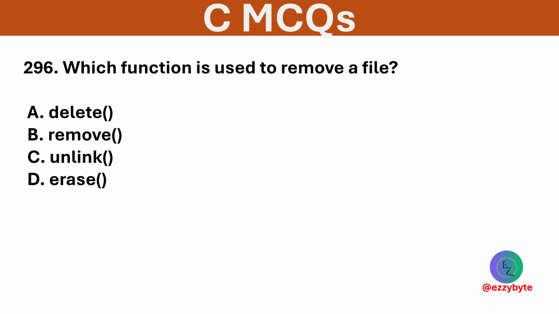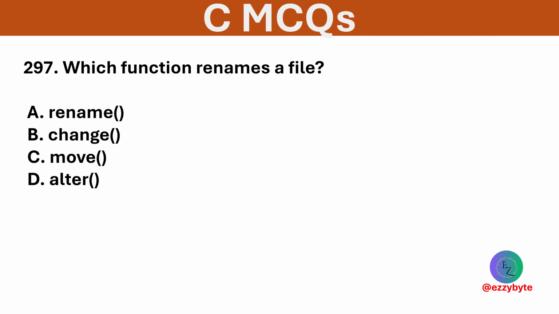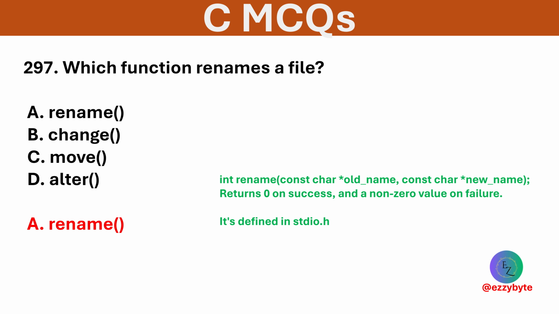Which function is used to remove a file? Options are delete function, remove function, unlink function, and erase function. Option B is correct. Remove function deletes the file from the file system. Which function renames a file? Options are rename function, change function, move function, and alter function. Option A is correct. Rename function changes file name or location.